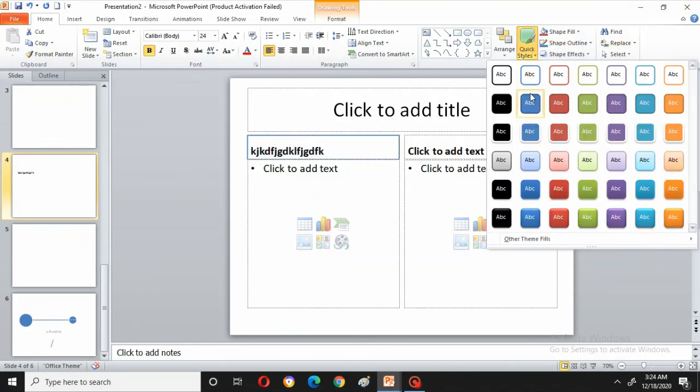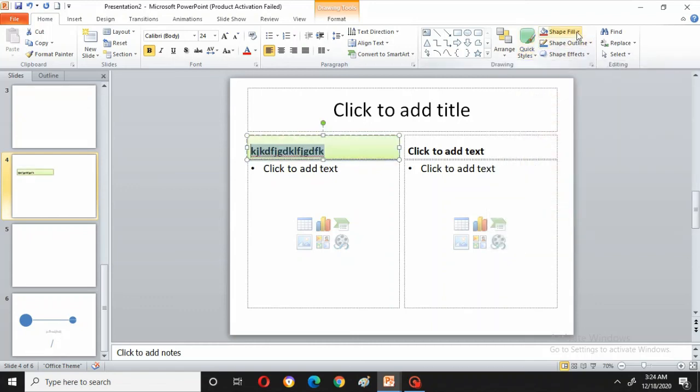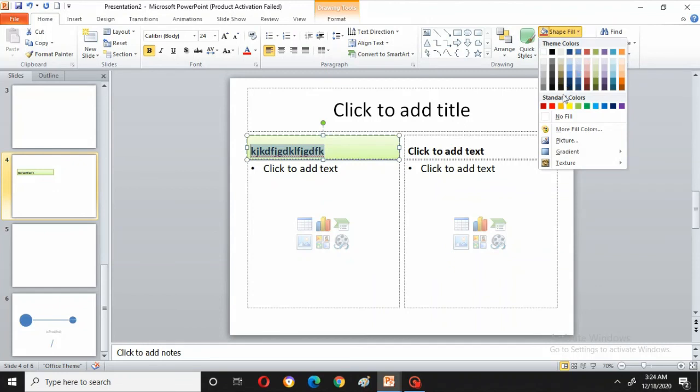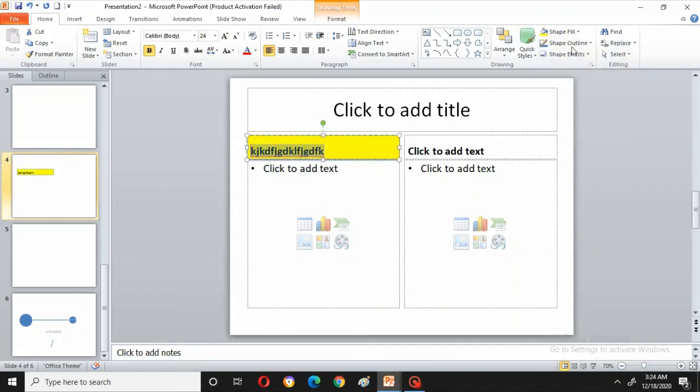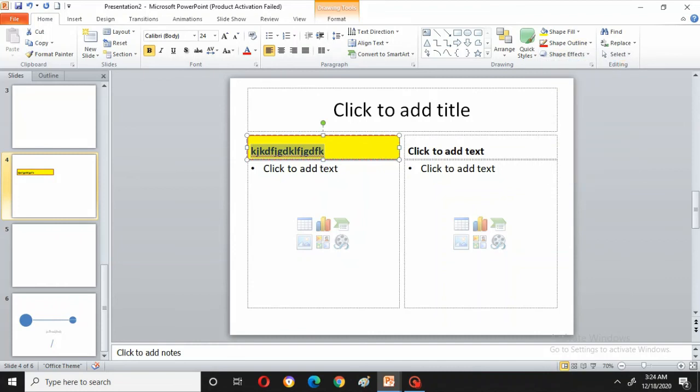Just see what happens. It is changing the styles of the data. Like that, shape fill: if you want to fill the shape, can you see the difference? Like that you can fill. Shape outline takes only the outline. I'll take a red line, it will be clear for you. See, the red line has come.